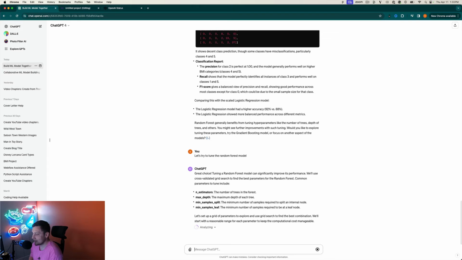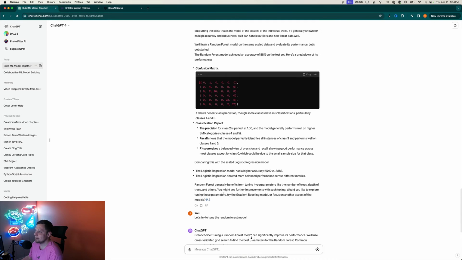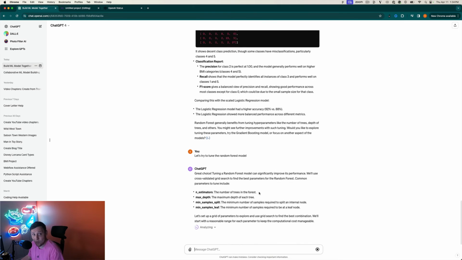So analyzing again. Hopefully we don't get an error. We're just hoping we don't get an error here. Just want to see what happens if it actually finishes. And again, like I said before, you can click on any of these and copy that code out. There's no reason for us to do that because it's running that code for us, which is great.